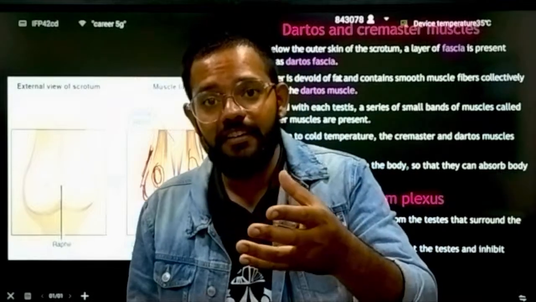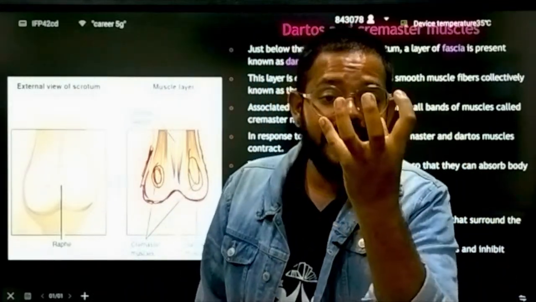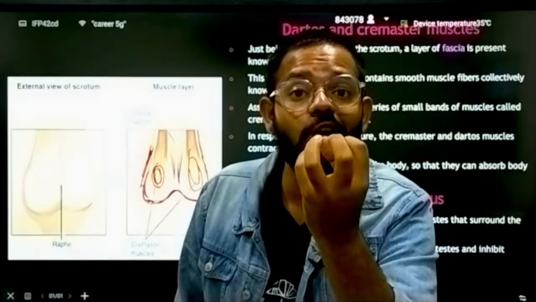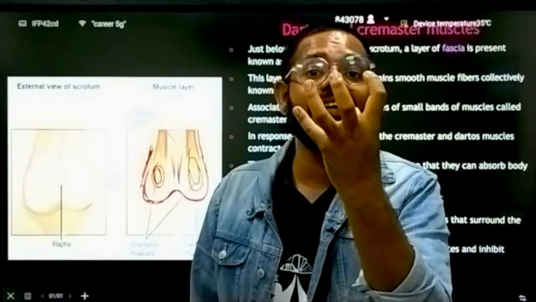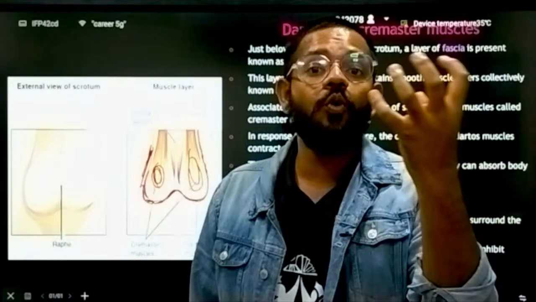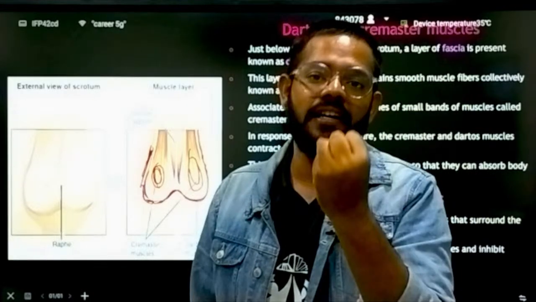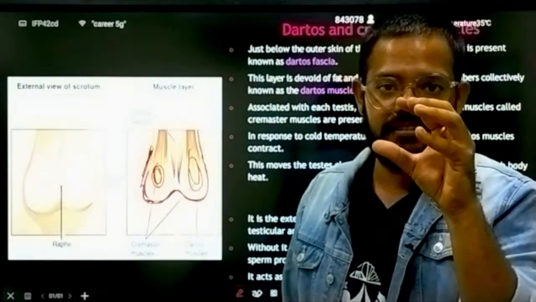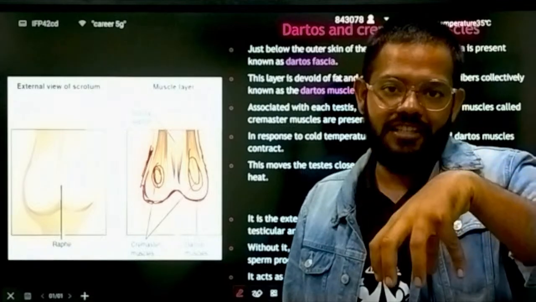Means, as I said previously, when the temperature is cold, the testes and scrotum shrink and become small in size. The muscles get contracted when the outside temperature becomes cold in winters. That's why the size of the scrotum at that time becomes shrunken. While in summers, these muscles get relaxed, due to which the scrotum becomes hanging in nature.